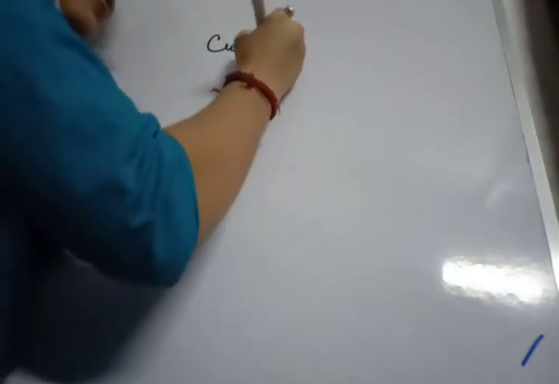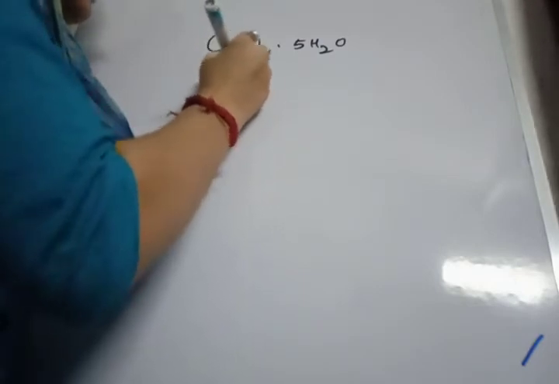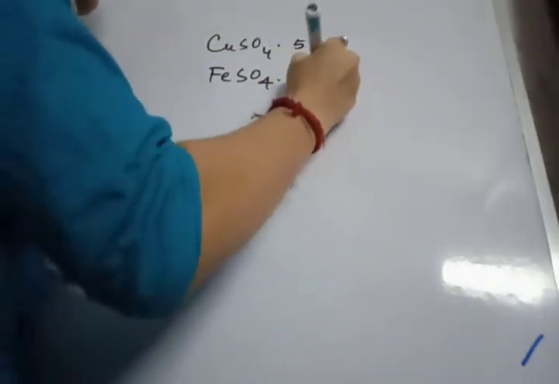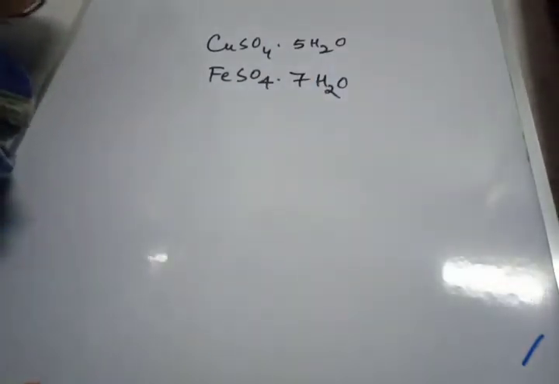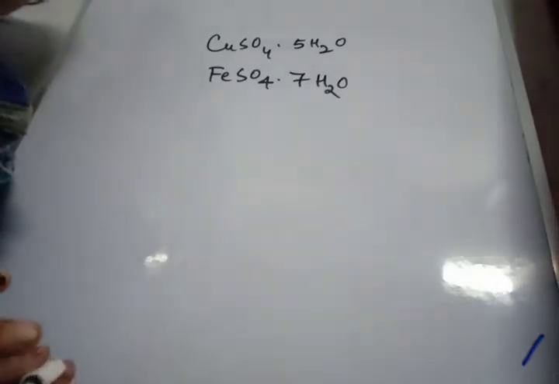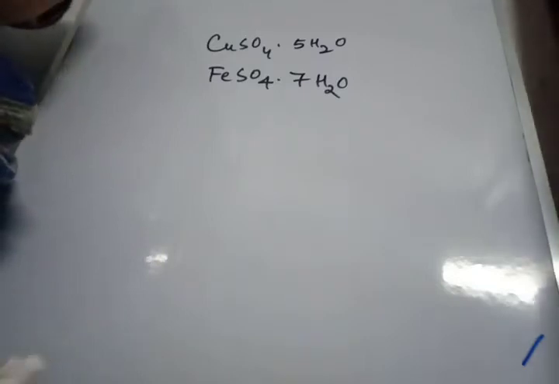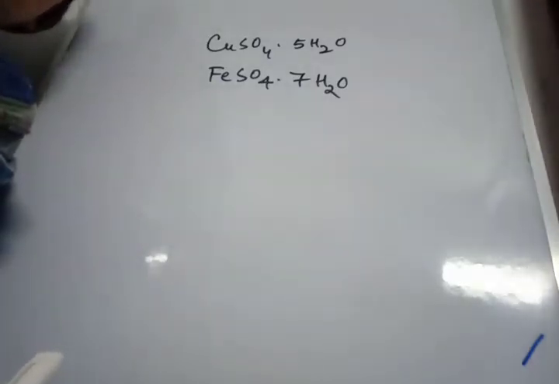Example, we have blue vitriol, that is hydrated copper sulfate. We have green vitriol, hydrated ferrous sulfate, then we have washing soda, that is hydrated sodium carbonate, etc. So these are your hydrated substances which contain water of crystallization. Now next we have anhydrous substances. Anhydrous substances are those substances which do not contain water of crystallization, but they may be crystalline or amorphous in nature.